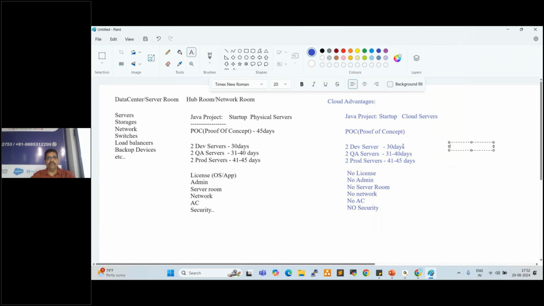Now suppose this POC is not approved by the client. What will happen? This is also a waste of money. But in this cloud environment, whenever we need any servers we can create them within a minute, and whenever we want to access them, we can access them within a minute.